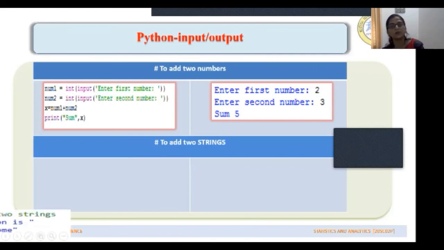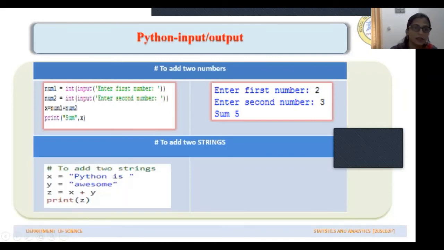Same way, when adding two strings, we first have to input two strings, right? So to one variable we have assigned a string, "Python is". To another variable we have assigned "awesome". These two variables, this is the sum of two strings. So that means this string and this string should be combined. So when you combine, it will be Python is awesome.